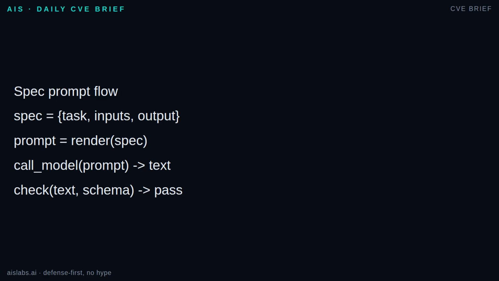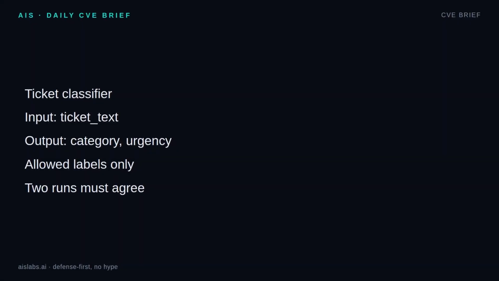Third, define the output. If code reads it, use a schema. Priority is low, normal, high, or urgent. Reason is a short string. Confidence is a number from 0 to 1. Fourth, add testable rules. Use only provided policy. Return error if policy is missing. Do not add fields. Then call the model through whatever application programming interface or API your provider uses and validate the return text.